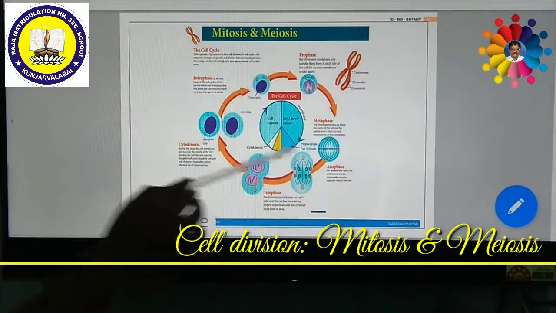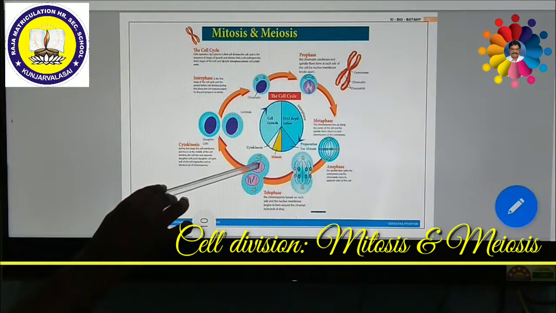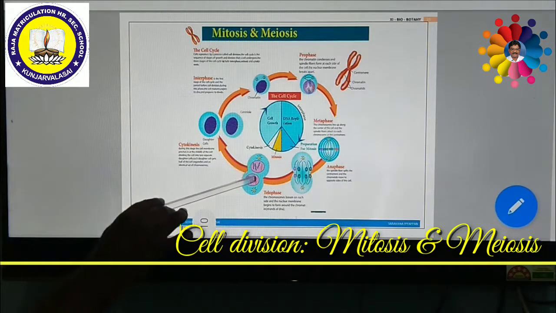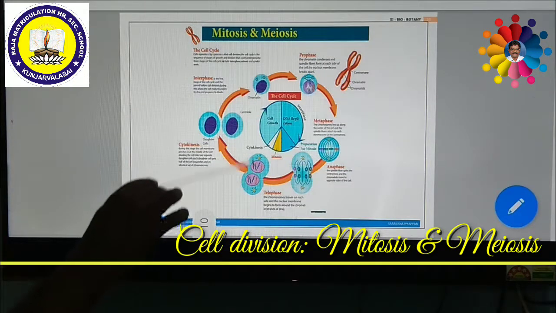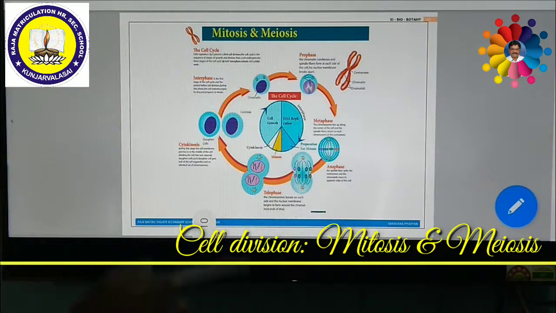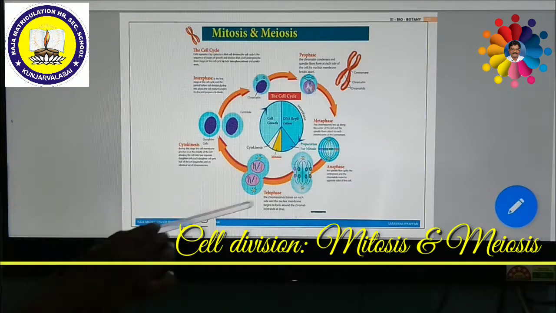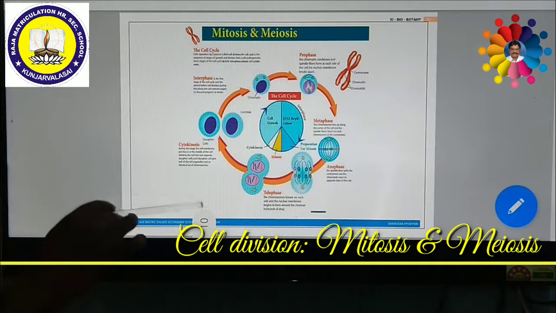After this, all the chromosomes move towards the pole and reform the chromatin material and reform the nuclear membrane. Once again, the nucleolus will be formed. So this is called telophase. During this telophase, karyokinesis completely ends. Then the spindle fiber and centrioles disappear. Afterwards, cytokinesis will follow.